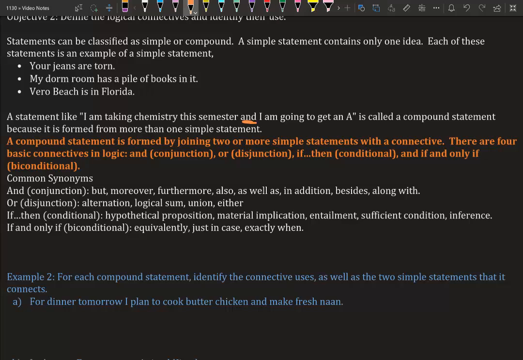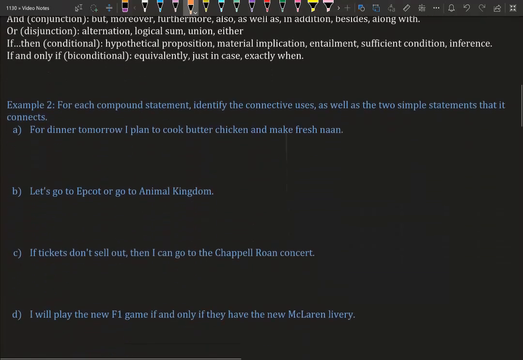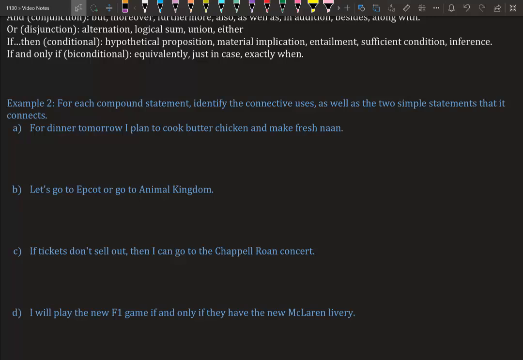If then: hypothetical proposition, material implications, entailment, sufficient condition, inference. That's a little more complex, but I just wanted to give you synonyms of that. If and only if: equivalently, just in case, exactly when. That's a biconditional. For each compound statement, let's identify the connectives as well as the two simple statements that it connects.